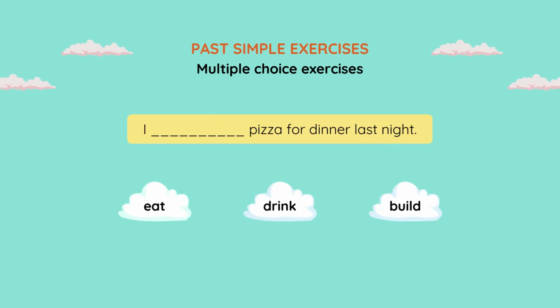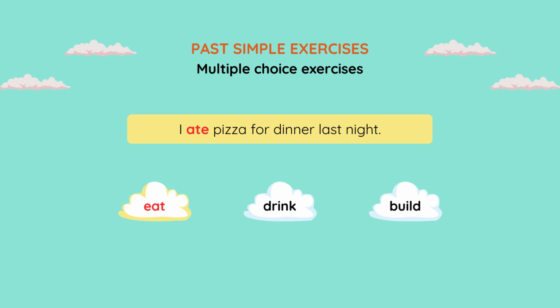One more sentence. I pizza for dinner last night. The verbs to choose are the following: eat, drink, build. What do you think in this sentence? Which verb should be used and what is its past simple form? The correct verb to use is the verb to eat. Its past simple form is ate. I ate pizza for dinner last night.